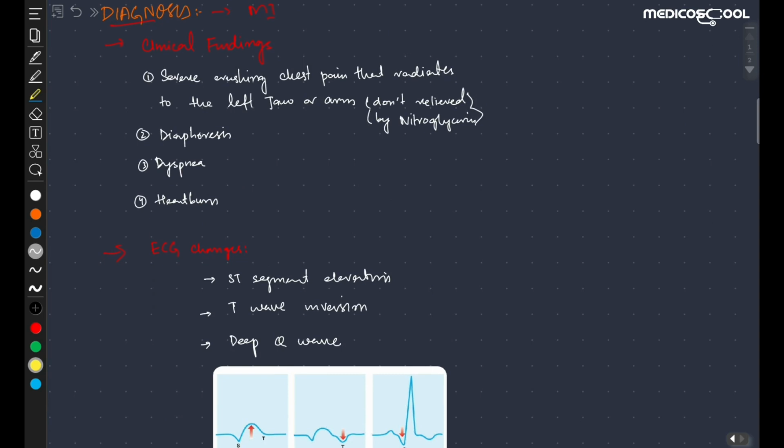Myocardial infarction is characterized by symptoms like severe crushing chest pain, and this mainly radiates to the left jaw or arm, but it is not relieved by nitroglycerin. There is also marked diaphoresis or sweating. There is marked dyspnea, and it is also characterized by heartburn.